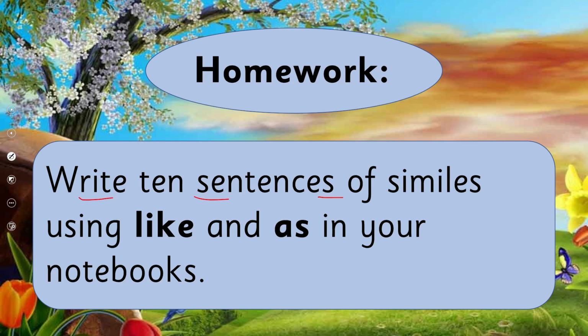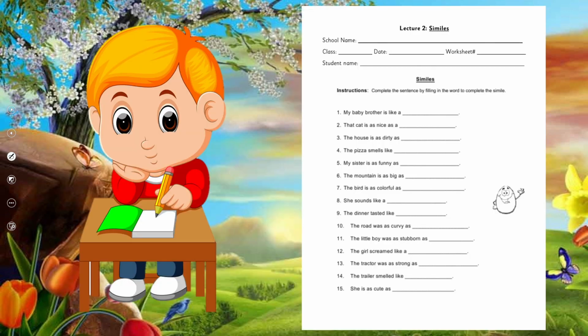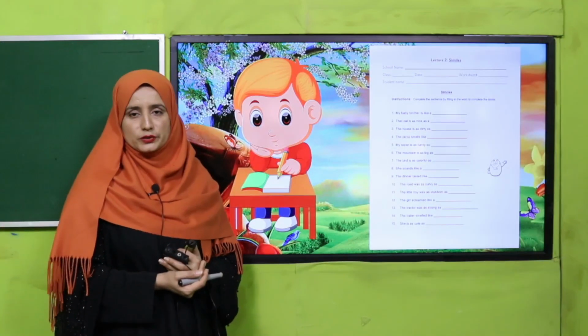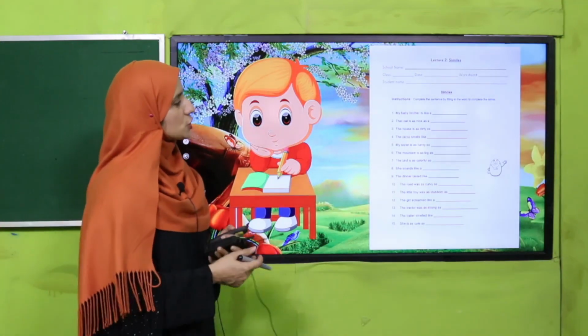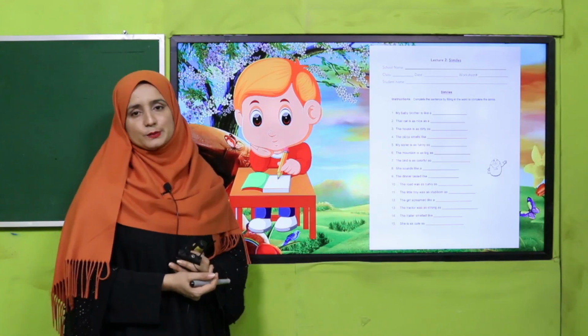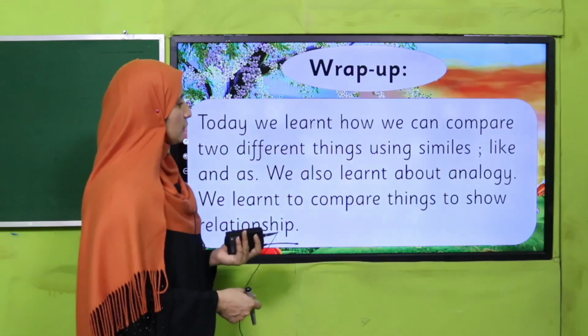Got it. Good job. So what's your homework? You have to write 10 sentences of similes using like and as in your notebook. You have to make 10 sentences. Yes, my dear teacher, this is the worksheet. This worksheet link is given below. You should provide it to your students in printed form and tell them they should fill up all these blanks using simile.